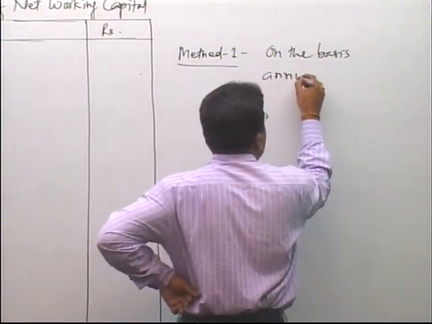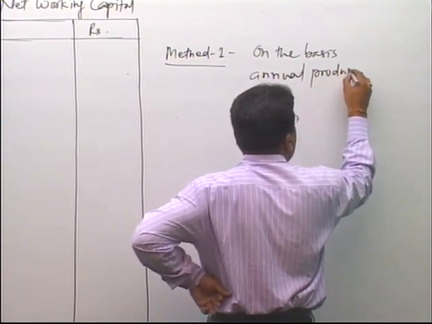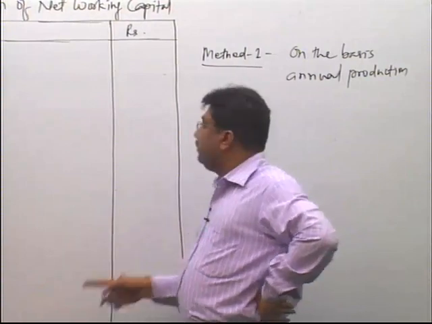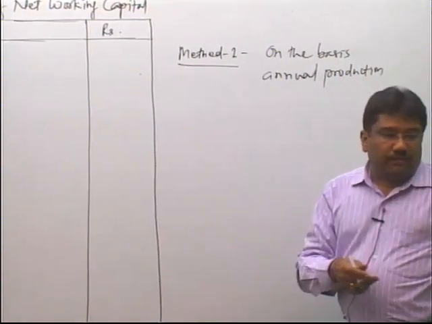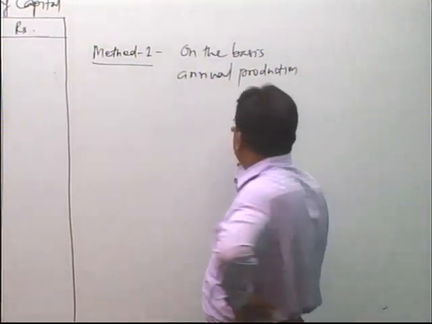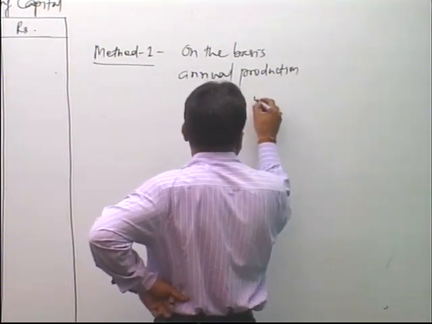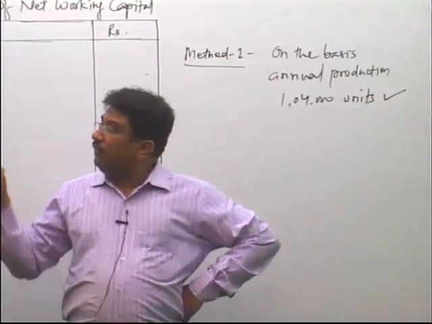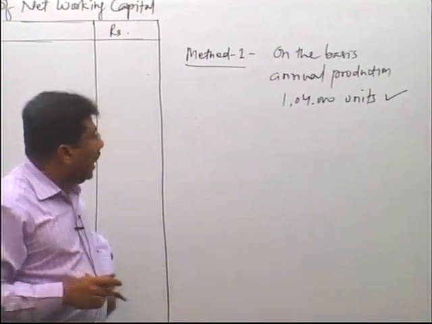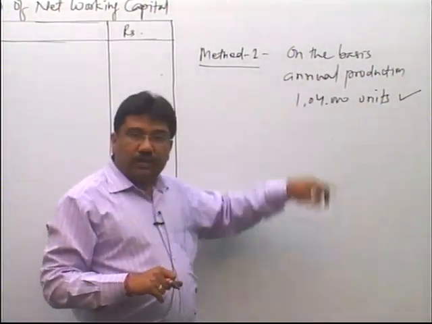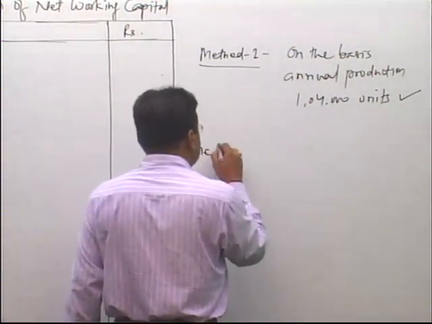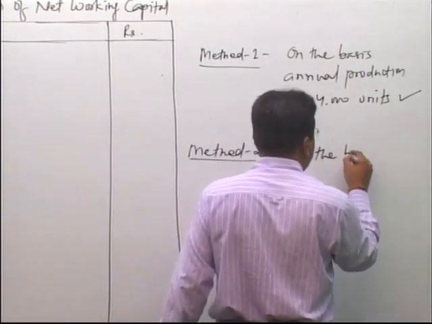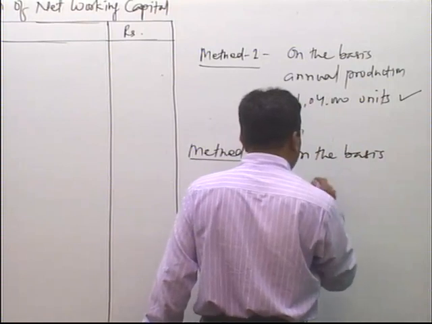So, right now this sum we will do by method 1, and that is on the basis of annual production. Means value of all the current assets and current liabilities we will find out on the basis of annual production, and in this sum the annual production is 1,04,000 units. Question says that the company is producing 1,04,000 units. So, this sum of estimation of net working capital can be done either on the basis of annual production, or method 2 is on the basis of annual cost.